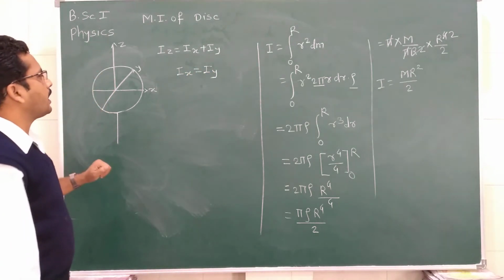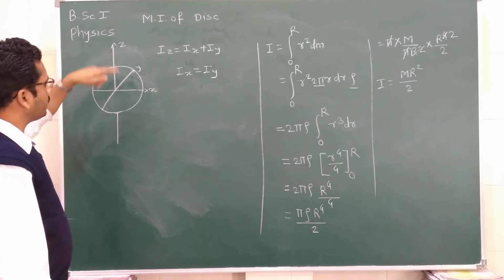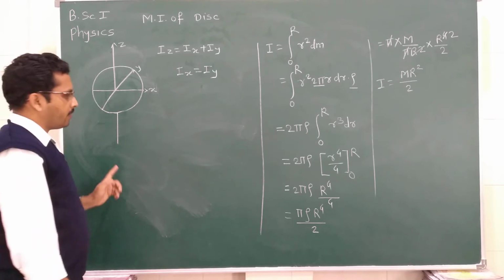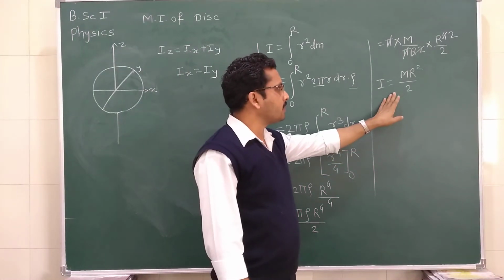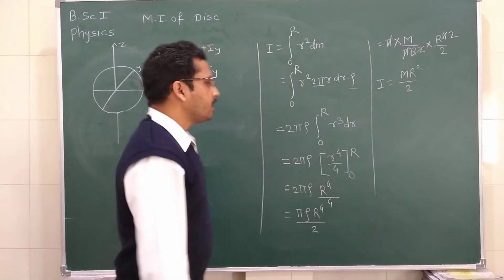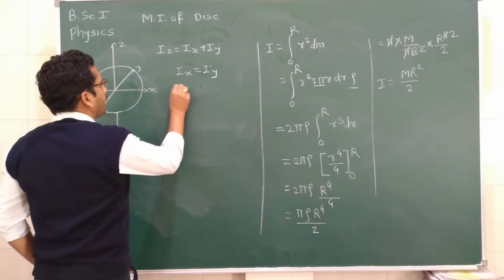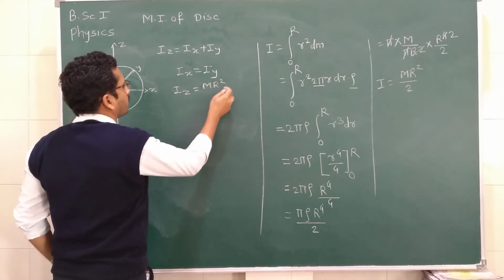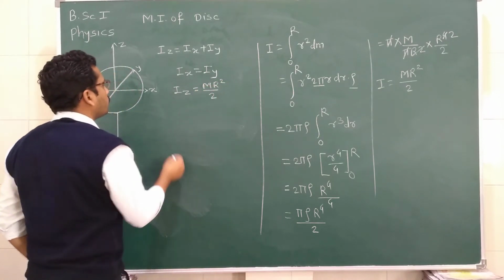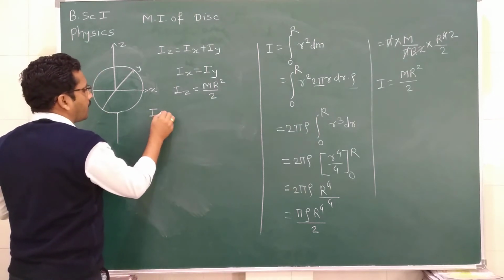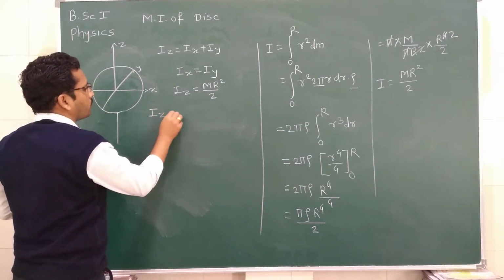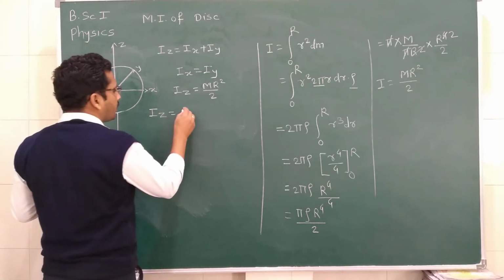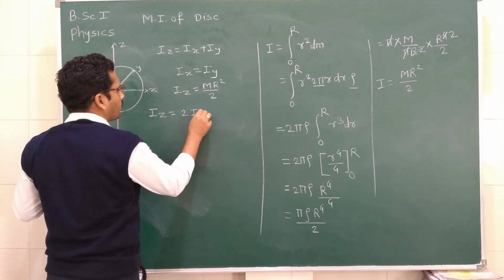And what is Iz? Iz is the moment of inertia of this disc about the axis passing through the center and perpendicular to the plane, and we have already calculated its value as mr square divided by 2. So Iz is equal to mr square divided by 2. Ix and Iy are the same, so we can write it as 2 into Ix.